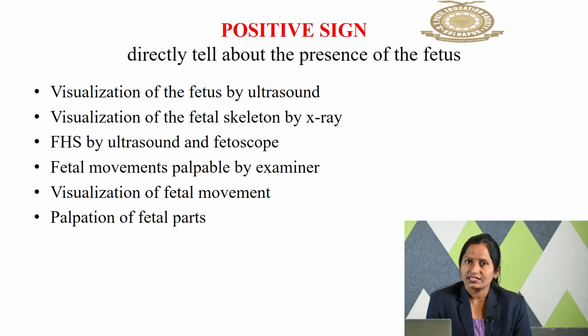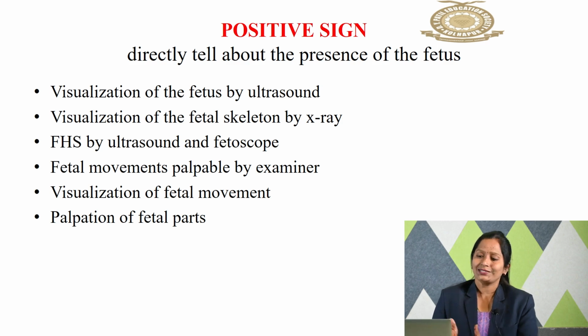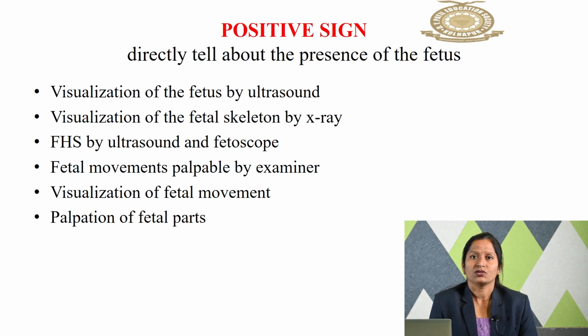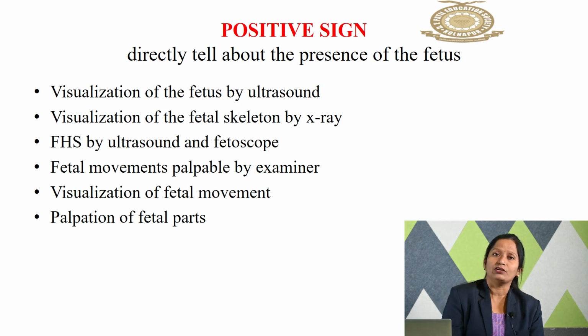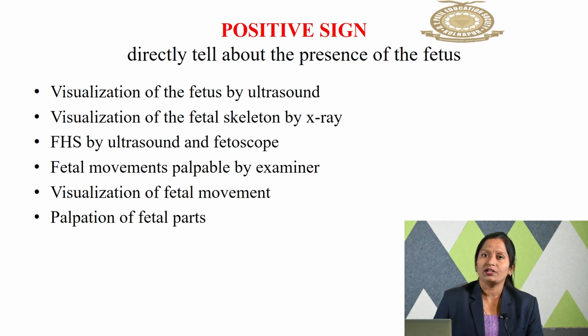But we cannot say that every positive urine test means the mother is a pregnant woman. That is not a confirmatory test. So what is the confirmatory test? Only the ultrasonographic examination is called the confirmatory test. Confirmation of the pregnancy is not done by the urine pregnancy test. Again I am telling you, it is done only by sonography.